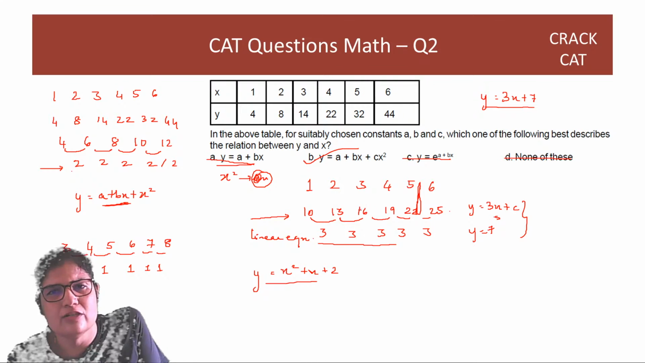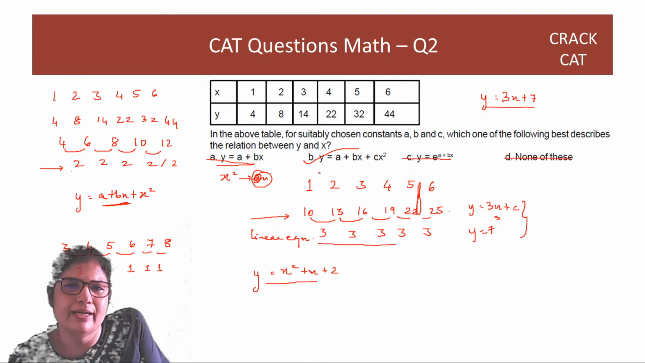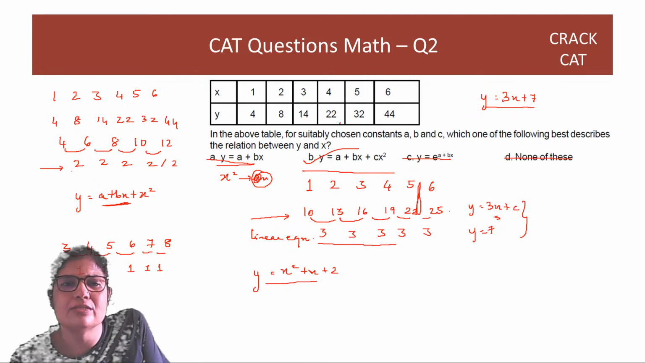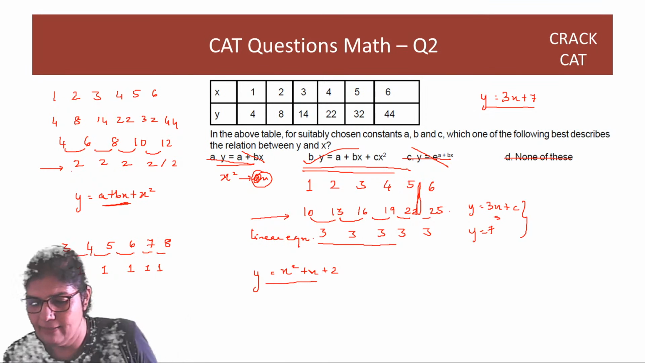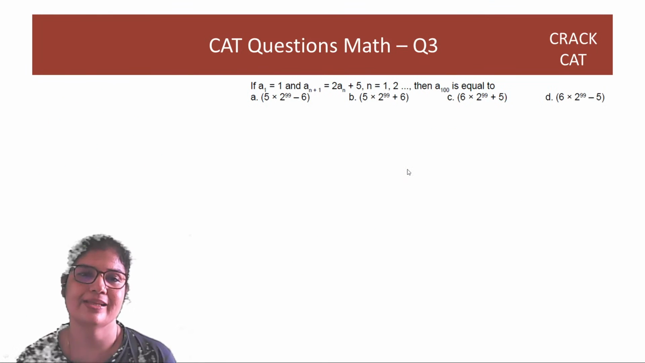We are just doing something extra because we are learning something interesting and new, right? The important thing is to see that it's not exponential, it is not linear, so it has to be option B, right? Let's move on to the next question.